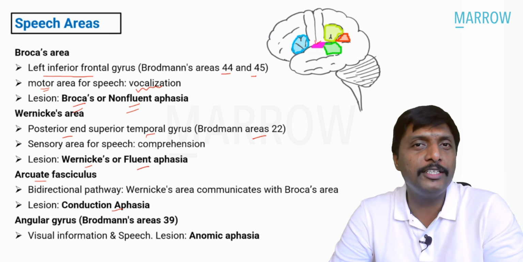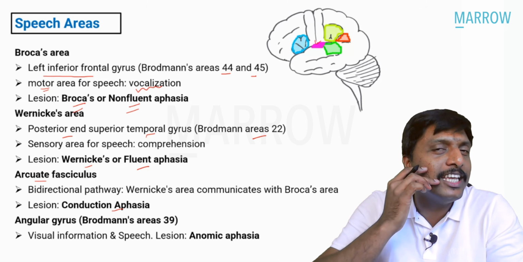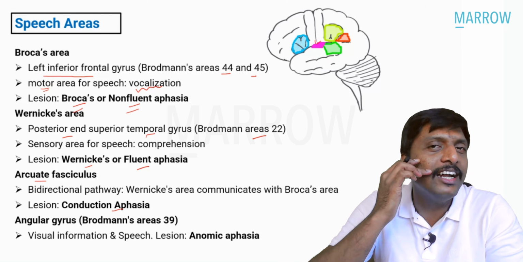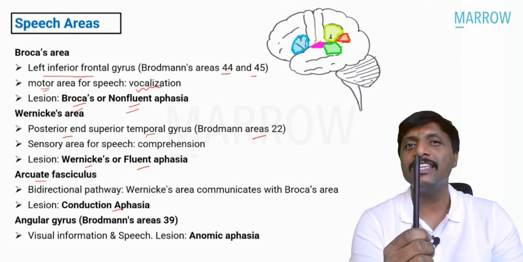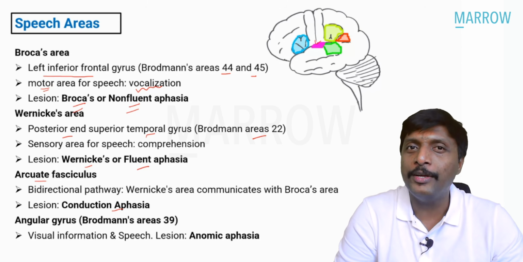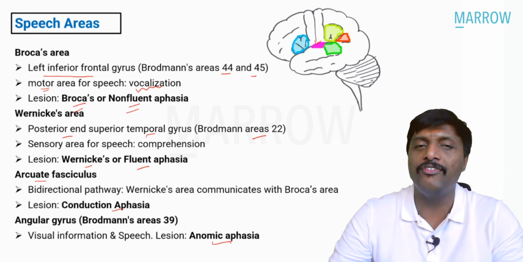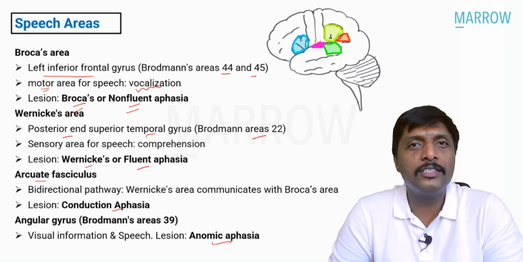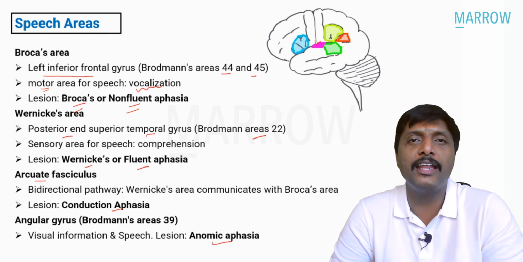Angular gyrus. That means visual information is conveyed to speech areas. Seeing and telling. Showing this in front of you, you can definitely say this is a pen. If you are not able to say this as a pen, you have problem in angular gyrus, and this leads to anomic aphasia. So Broca's, Wernicke's, the connecting arcuate fasciculus, and finally the angular gyrus.